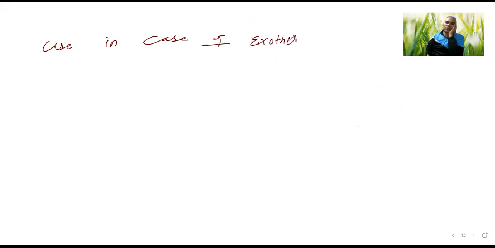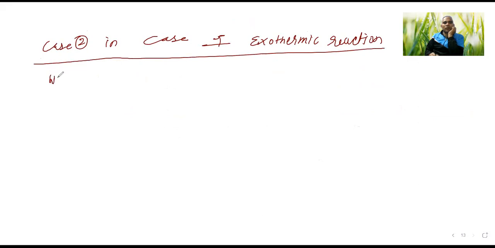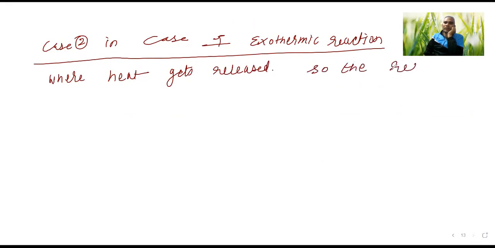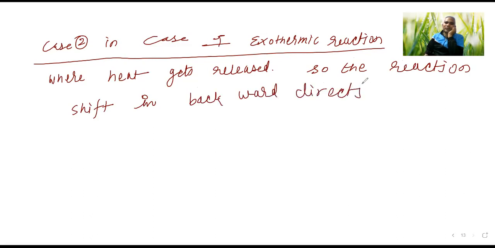In case of exothermic reaction, where heat gets released, the reaction shifts in the backward direction.